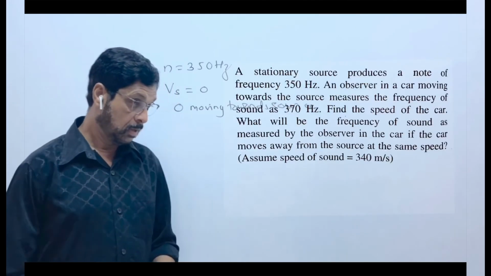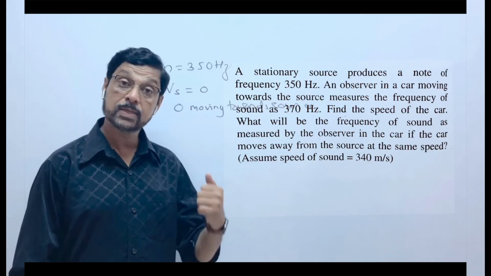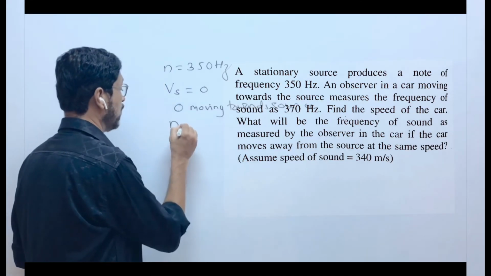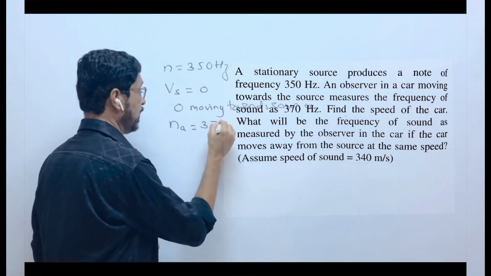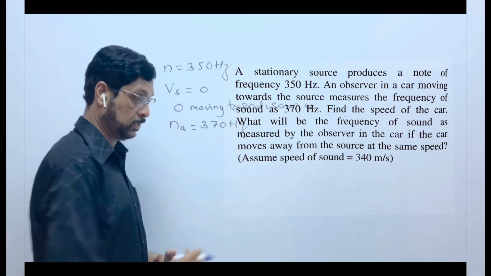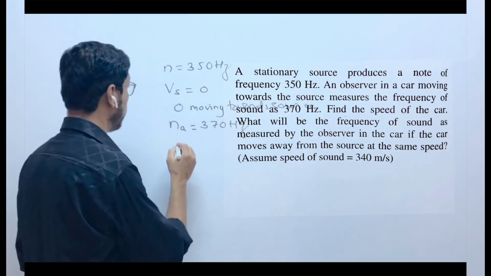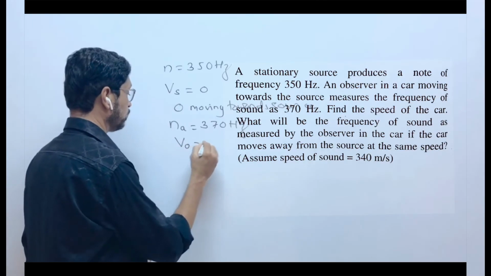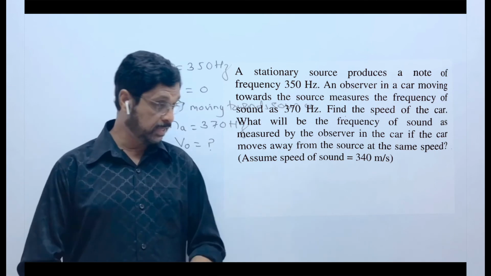And he hears the frequency as 370 hertz, means the apparent frequency heard by the observer is 370 hertz. Find the speed of the car, means you have to find the velocity of the observer, speed of the car.